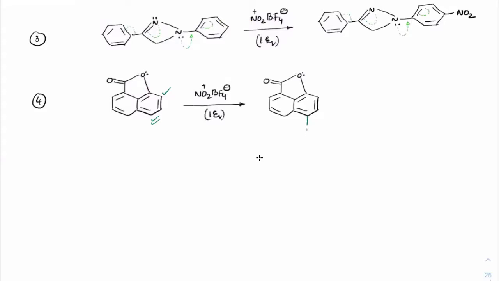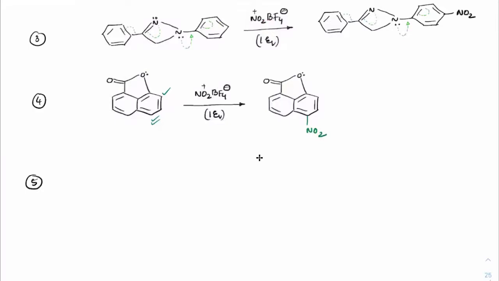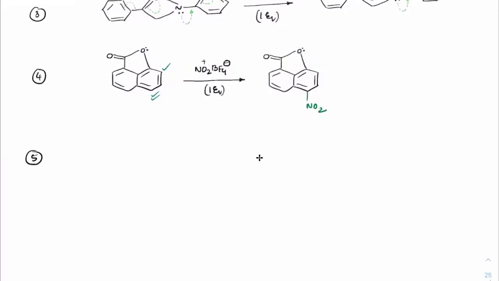So NO2 would come here. Keep writing, everyone. You have to keep practicing these questions as many as you can. Suppose you have a benzene ring connected to another benzene ring this way, connected to one more benzene ring here, which is connected to a chlorine. And I have NO2 plus and BO4 minus.